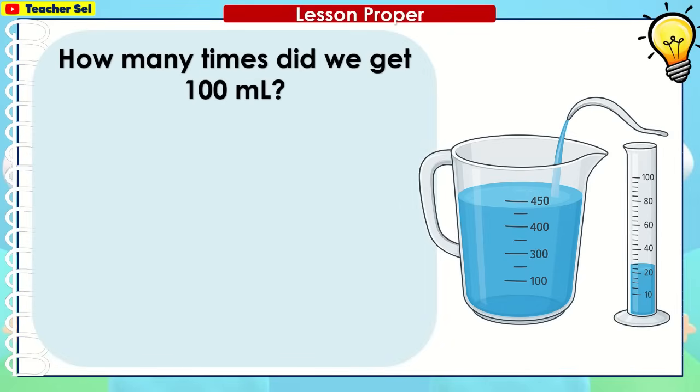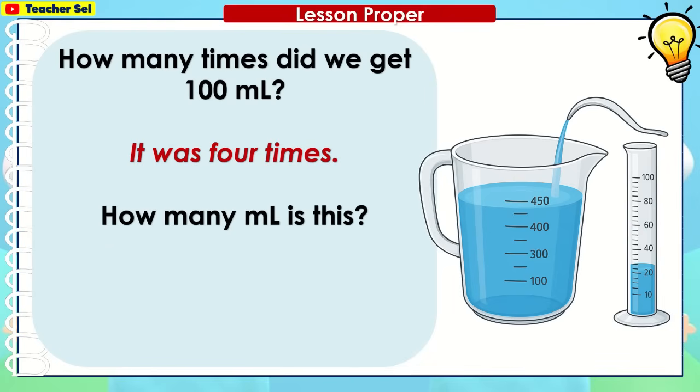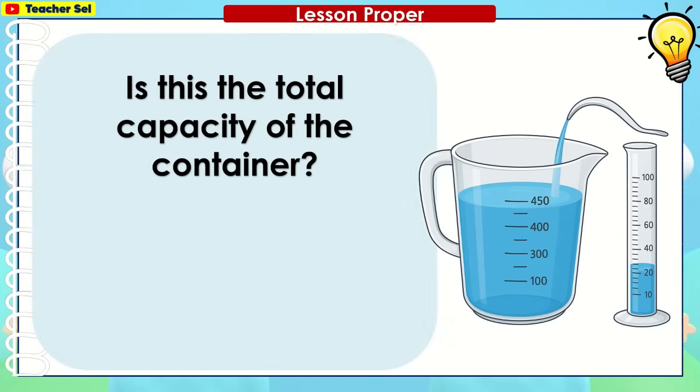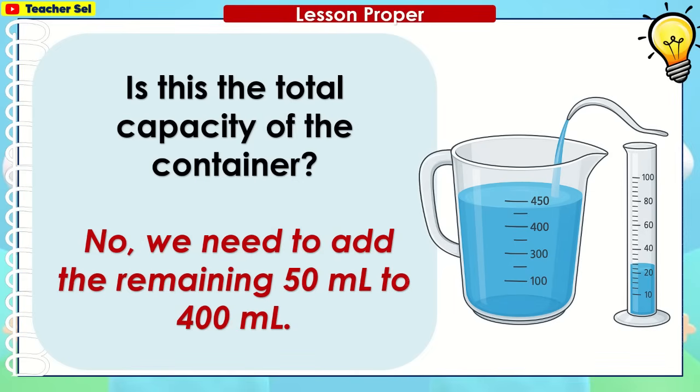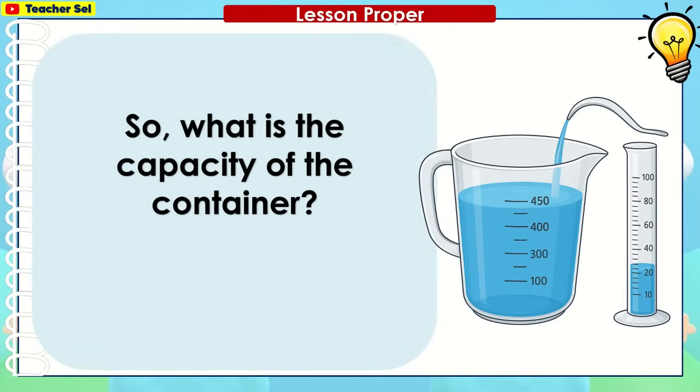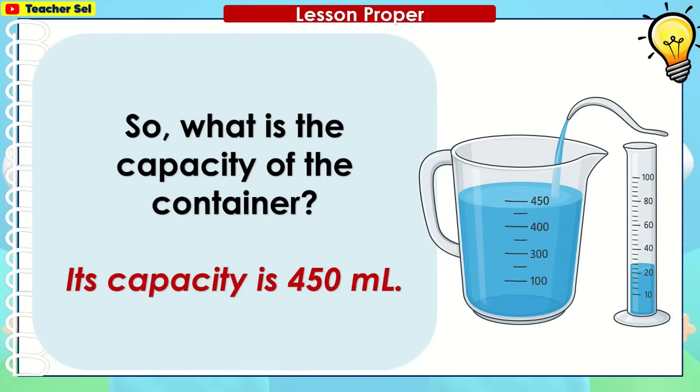How many times did we get 100 milliliters? It was 4 times. How many milliliters is this? It is equivalent to 400 ml because 100 plus 100 plus 100 plus 100 equals 400. Is this the total capacity of the container? No, we need to add the remaining 50 milliliters to 400 milliliters. So what is the capacity of the container? Its capacity is 450 milliliters.